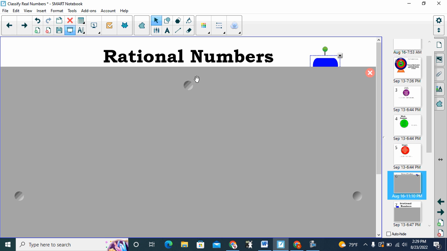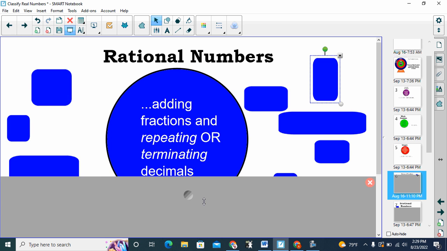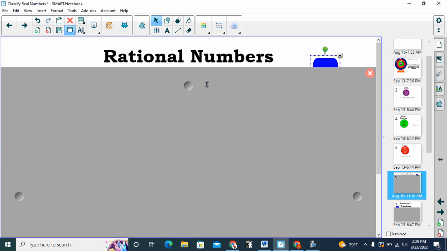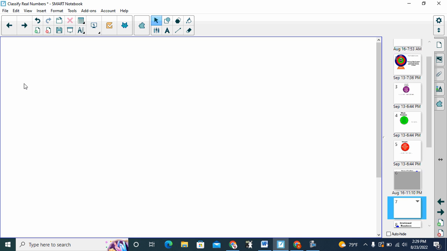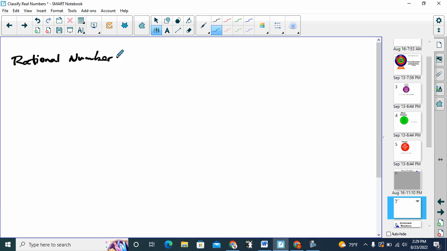The next term we have are rational numbers. Rational numbers, I don't like the definition we have here. Rational numbers can be written as the quotient of two integers.